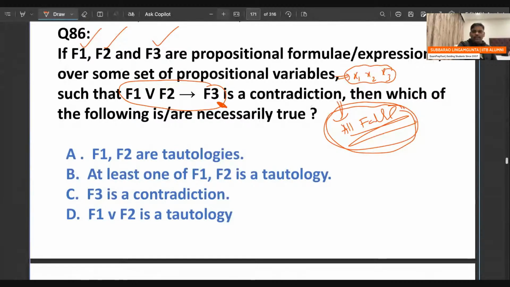Yeah, someone is saying that at least 4 to 5 questions are left unseen.